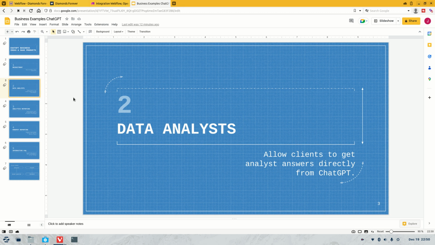So instead of just looking at what's on the report, they'd be able to ask real world questions and get answers, which would also save the data analysts a lot of time, because they wouldn't have to go back and forwards with the client all the time. That was an interesting one that I think would work quite well.